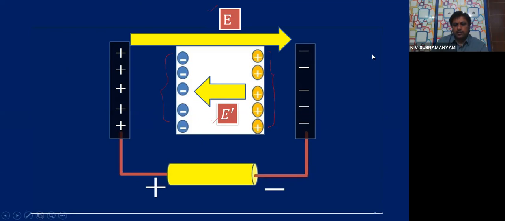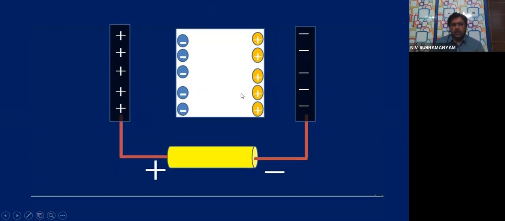That means you will now easily understand, sir, if E and E dash cancel, then what happens? Inside the conductor, the electric field will become zero. The electric field inside the conductor becomes zero totally. That means no electric field can exist inside a conductor.